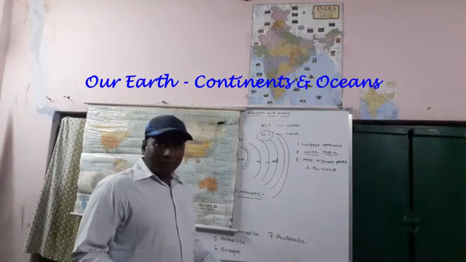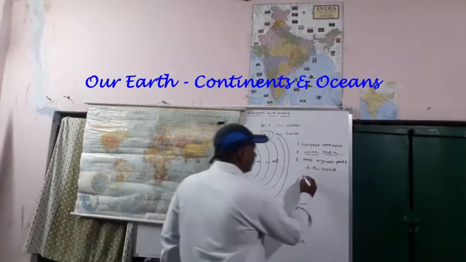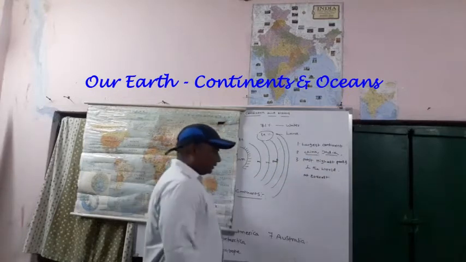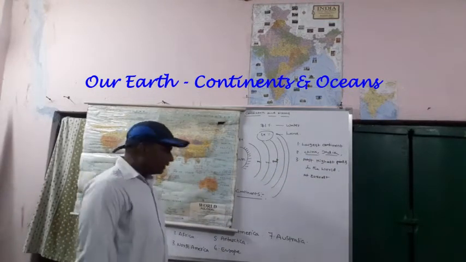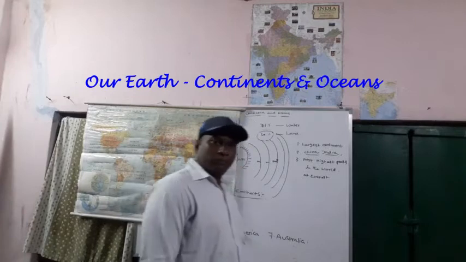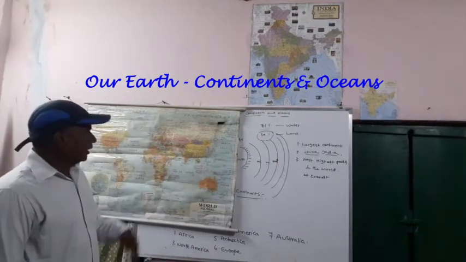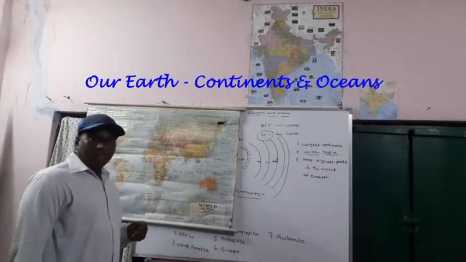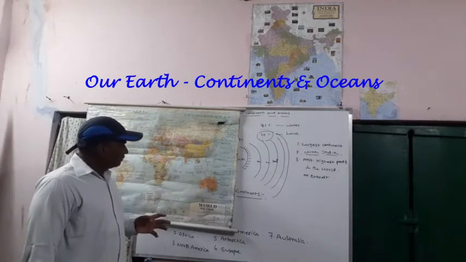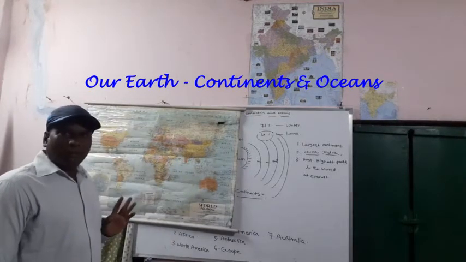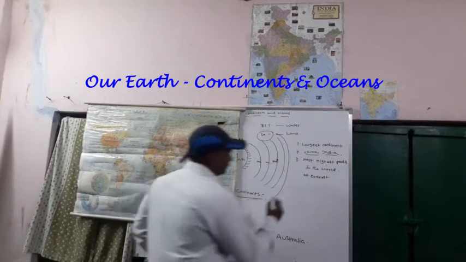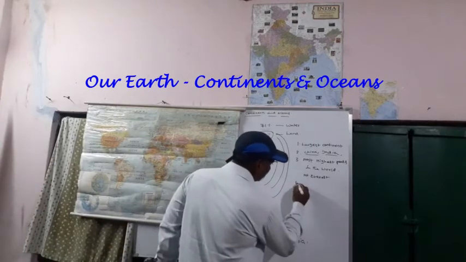Tell me, anybody? Yes, exactly. Mount Everest. Mount Everest is the highest peak in the world. Where is it located? In Asia, in Nepal. The Himalayas are also located in the Asian continent. India, Pakistan, Nepal, Sri Lanka, all together are called the subcontinent. These countries are called subcontinent countries.